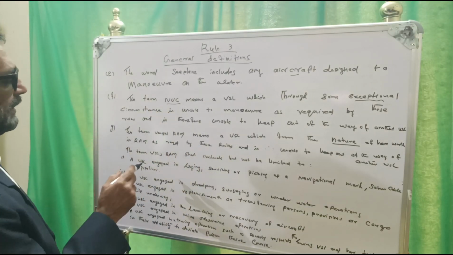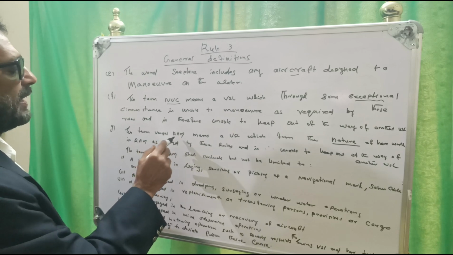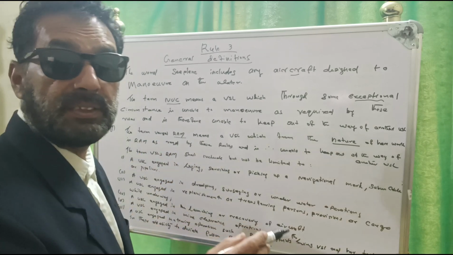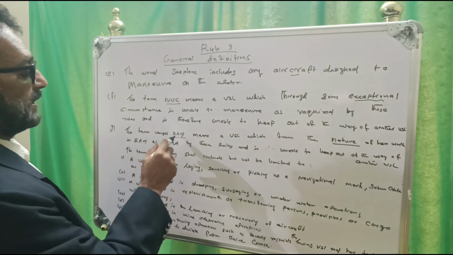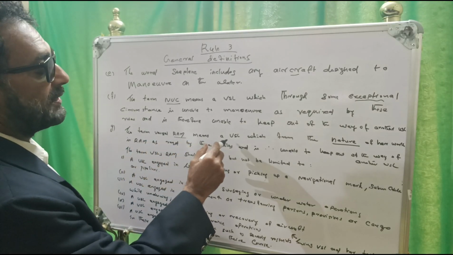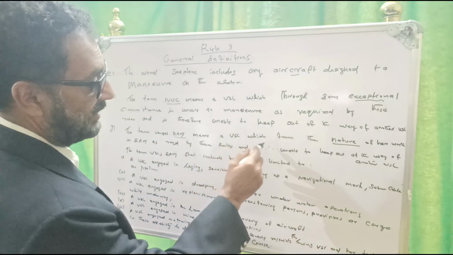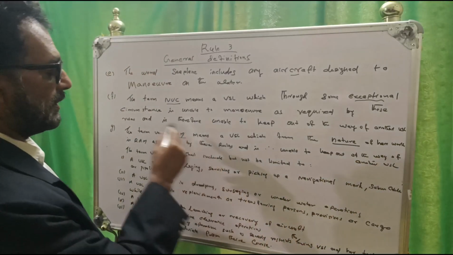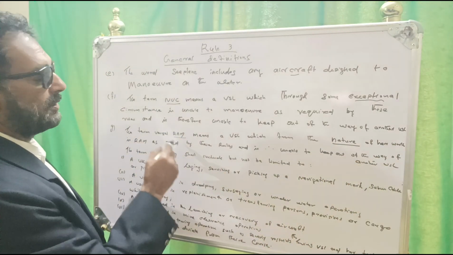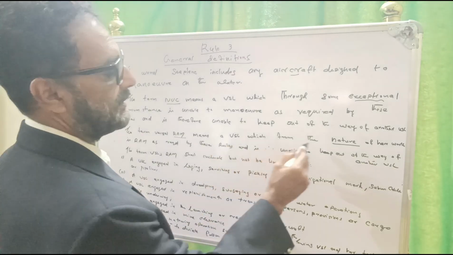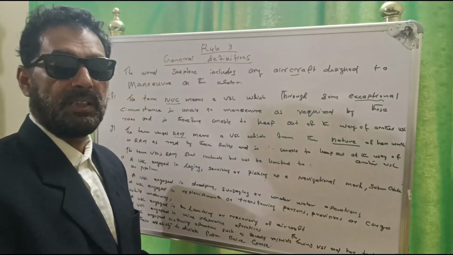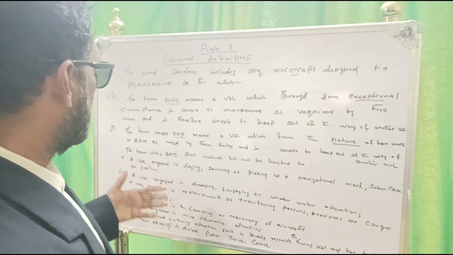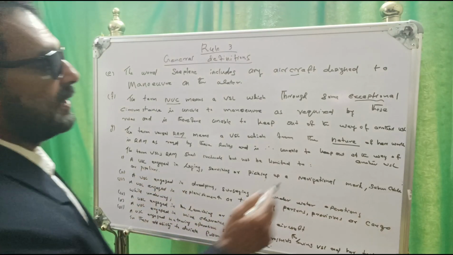Paragraph G. The term vessel restricted in ability to maneuver. The term vessel restricted in ability to maneuver means a vessel which from the nature of her work, what are the nature of her work?